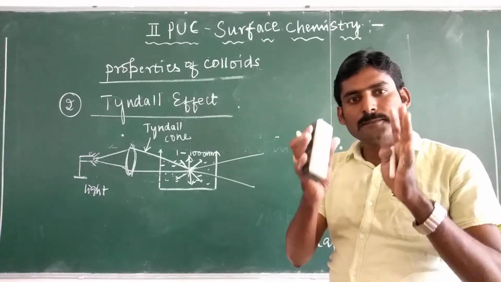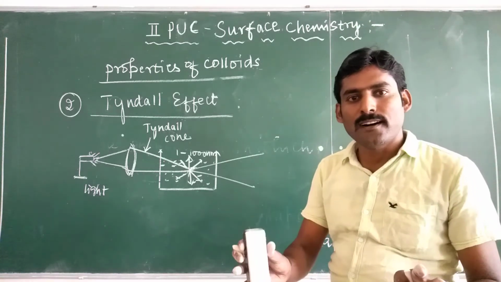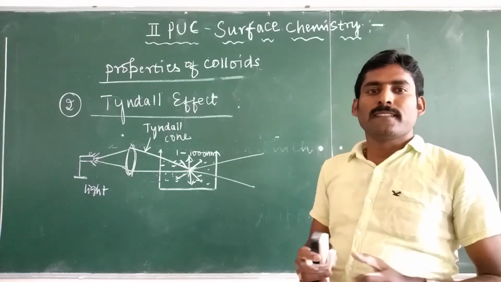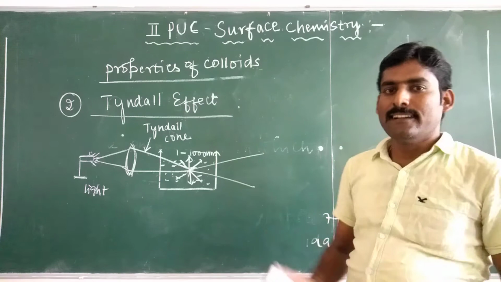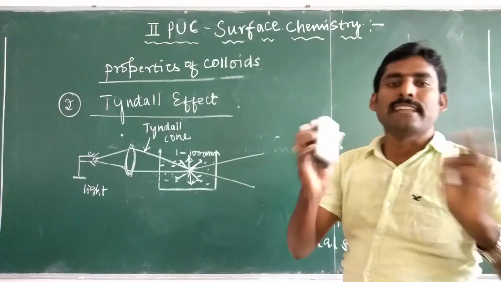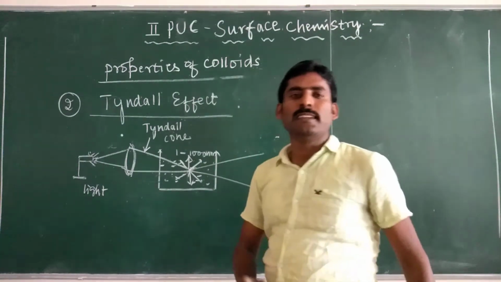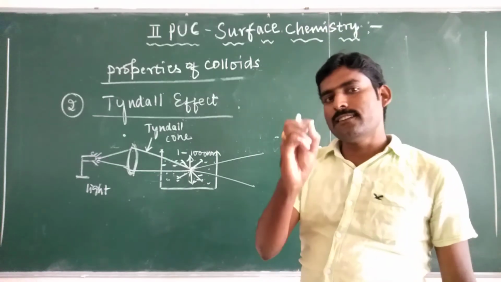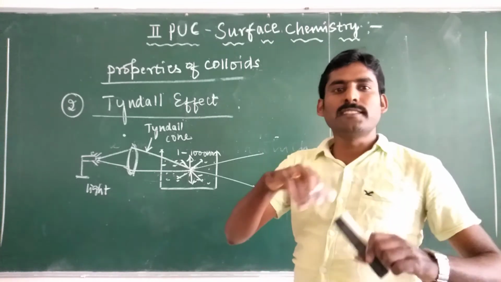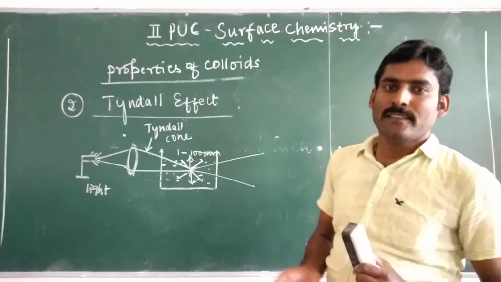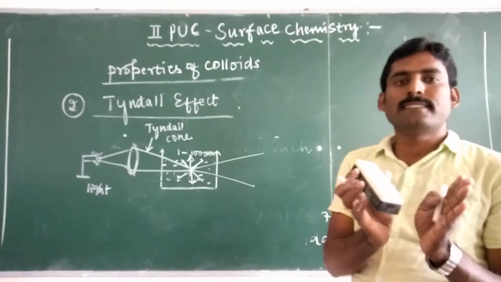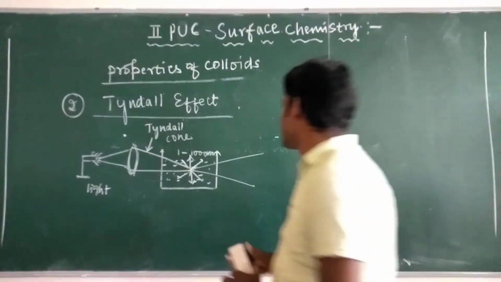When smoke and dust particles are present in the cinema hall, the light from the projector room gets scattered, and the scattered light is observed on the screen. It is due to the Tyndall effect.